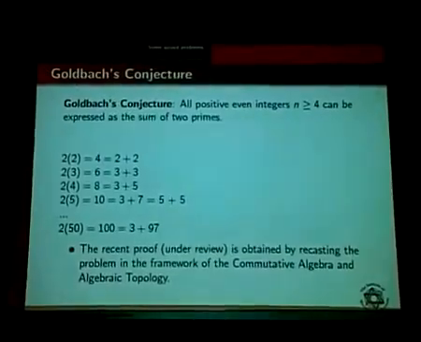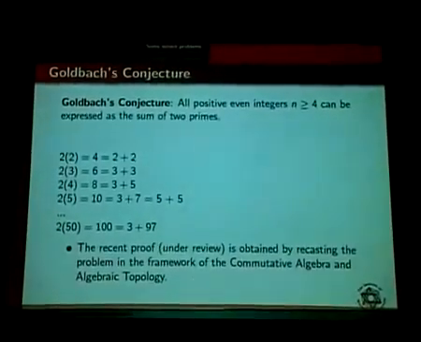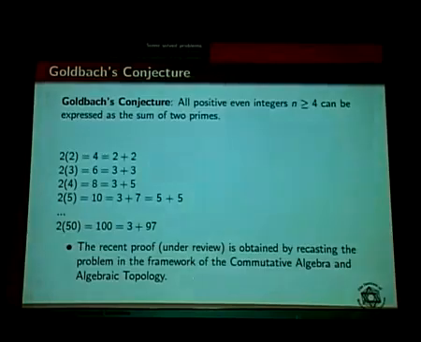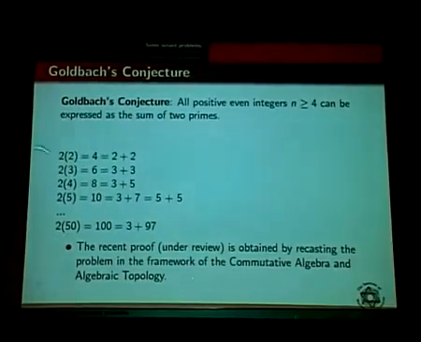It is a conjecture. Conjecture means you can prove it or you can disprove it. You can prove it is true or you can prove it is false. This is what a conjecture is. And take the first even integer greater than or equal to 4. So the first even integer greater than or equal to 4 is 4.